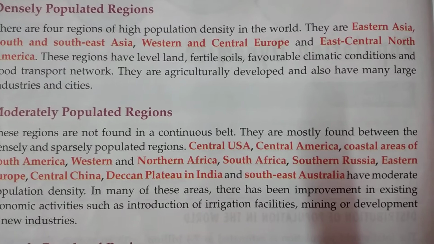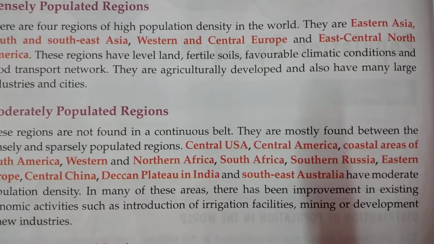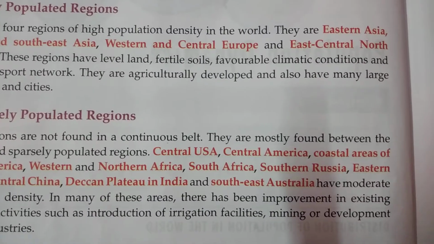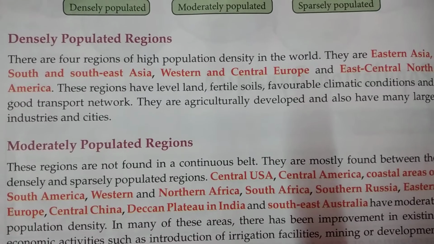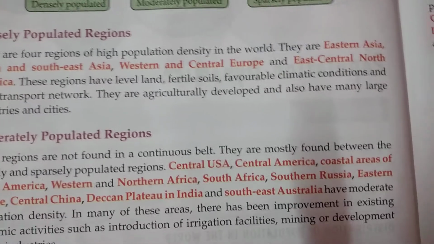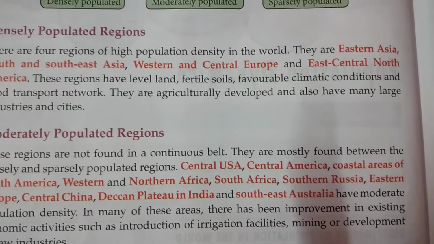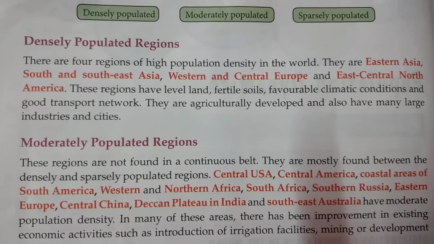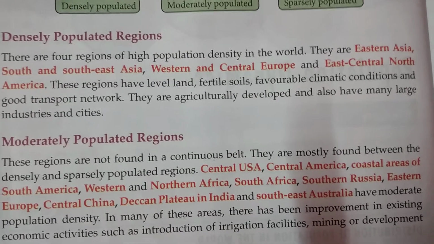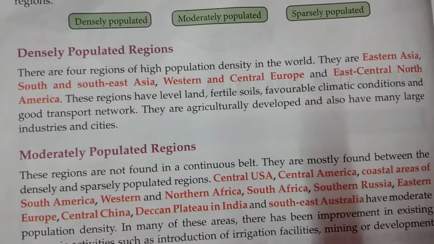The soil is also very good, or the places have got fertile soil. The climatic condition is also favorable for living, and the transportation network is very good. That is why most of these places are agriculturally very developed, and many industries have also developed in these places. So due to these reasons, these regions of the world have very high population density.